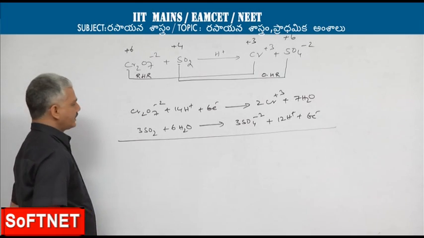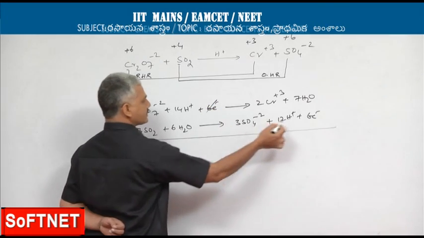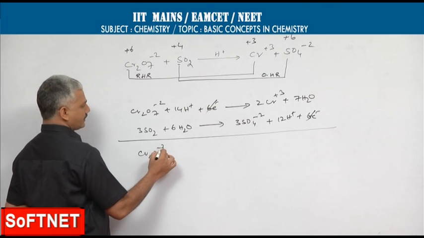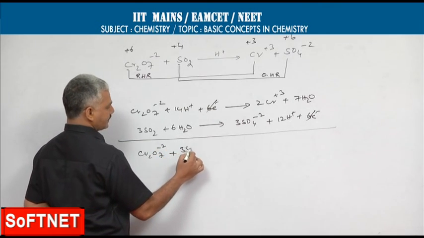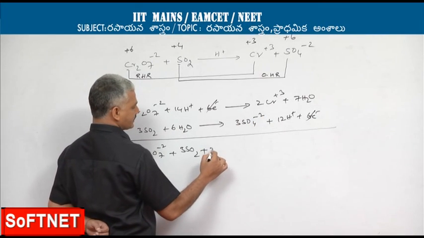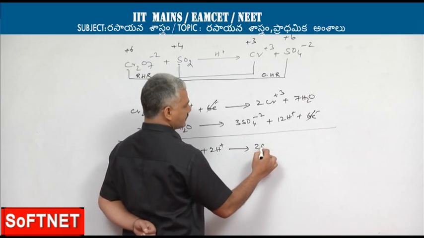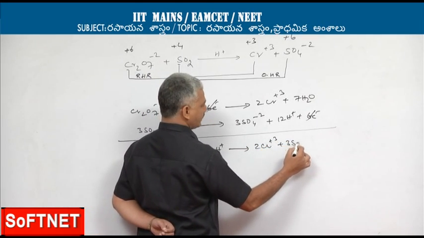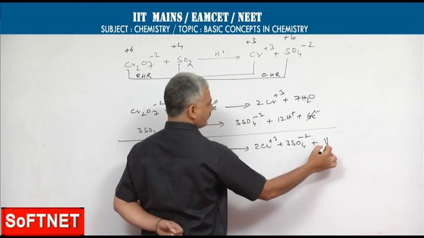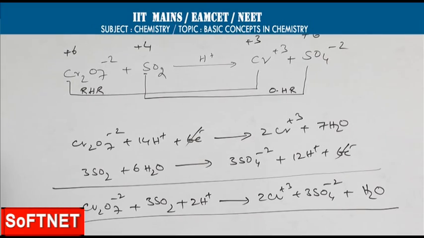Adding the 2 half reactions, whatever is common on opposite sides gets cancelled. So, finally, Cr2O7 2- plus 3SO2 plus 14 hydrogens on the left, 12 hydrogens being present, so 2H+ gives 2Cr3+ plus 3SO4 2- plus 1 water molecule. This will be the completely balanced equation.